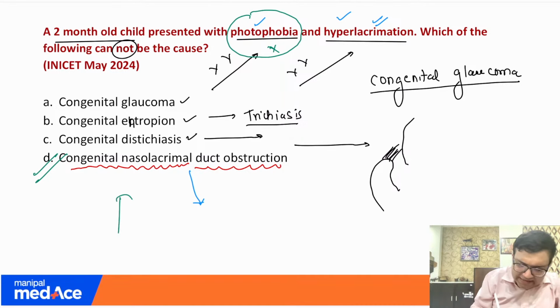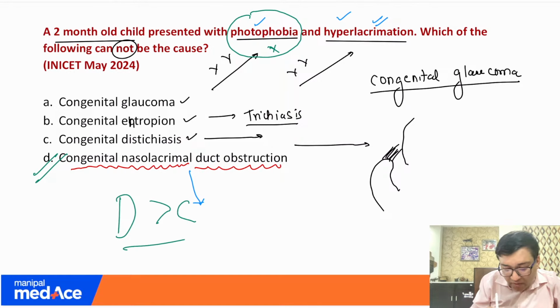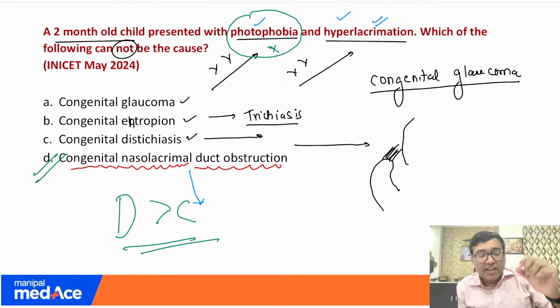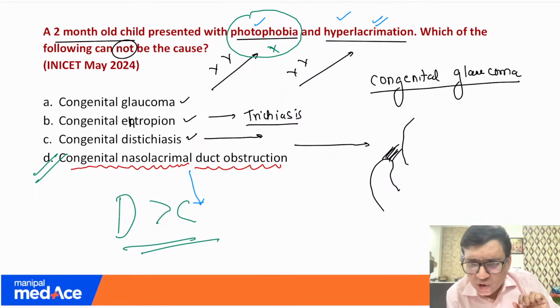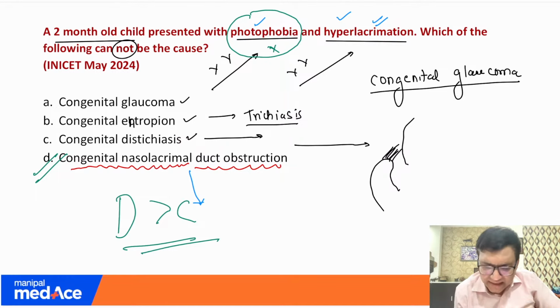So D is a better answer than C. So remember, whenever you are doing your MCQs and appearing for your NEET PG as well as INICET exam, sometimes more than one answer can be correct. You have to mark which one is the best. And now you would say, sir, why not distichiasis? Distichiasis would not cause photophobia and hyperlacrimation.